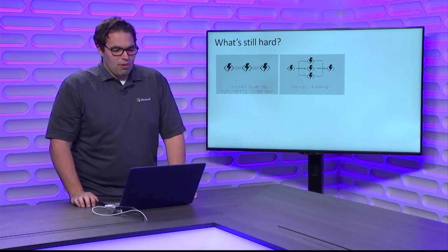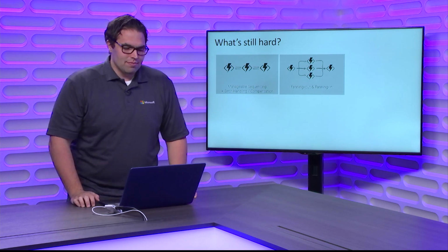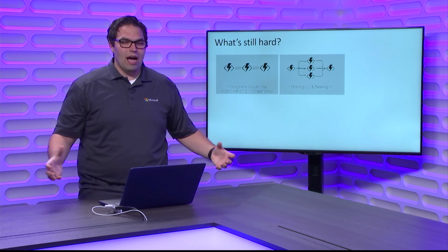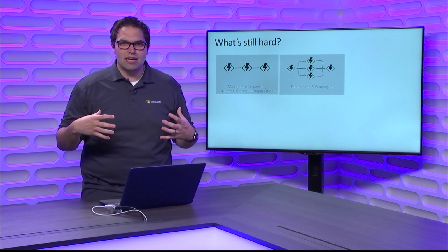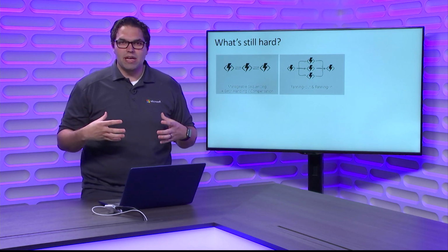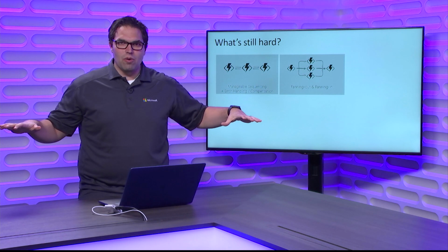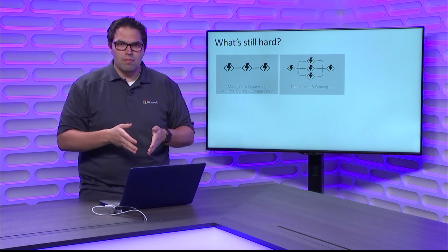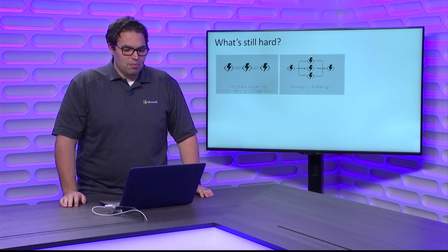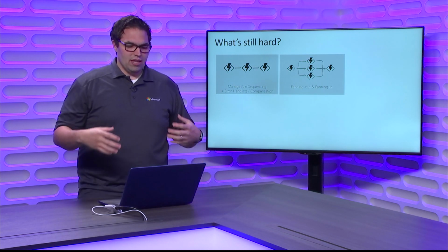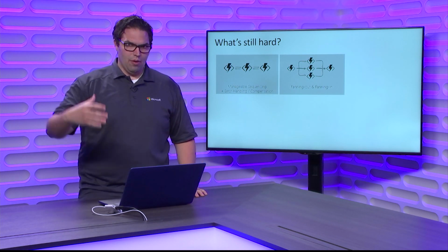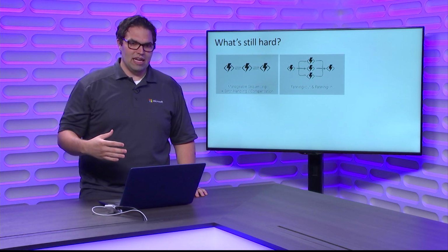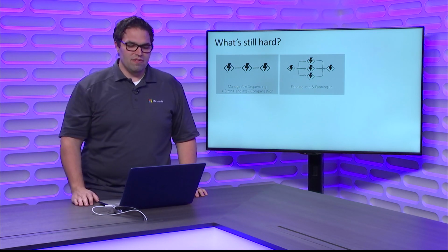Here's another interesting problem, which is fanning out and fanning in. So if you think about an example where you have a bunch of data that needs to be processed, it might be more efficient for me to parallelize all of that work, to go and break it into individual pieces and process them one at a time. We're going to go through an example later in the presentation about doing this with order history. Like I want to know all of the orders that happened in the last 7 days and go do some work for each individual order.